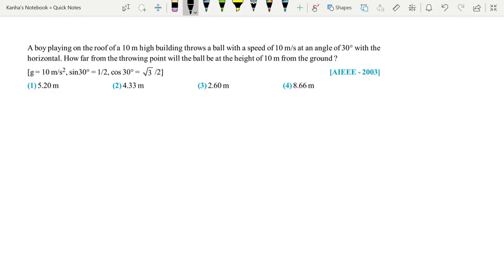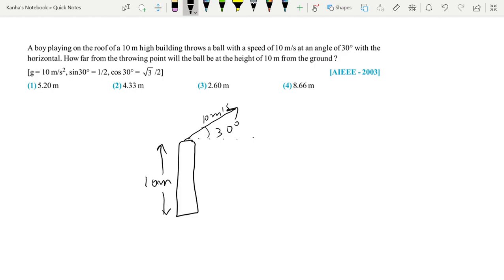A boy playing on the roof of a 10-meter high building throws a ball with a speed of 10 meters per second at an angle of 30 degrees. Let's make a roof. This is my roof. He threw a ball at 10 meters per second at an angle of 30 degrees. How far from the throwing point will the ball be at the height of 10 meters from the ground? You might think you will require the entire equations to solve this, but this is a very simple question, because the initial height of the body is also 10 meters, and we want to see where it reaches when the height is again 10 meters.